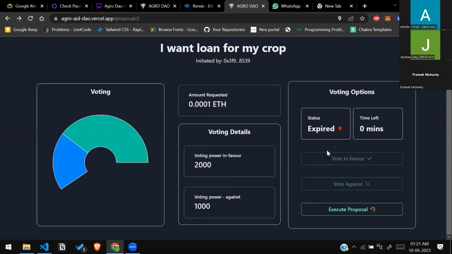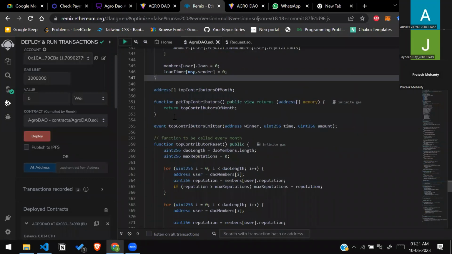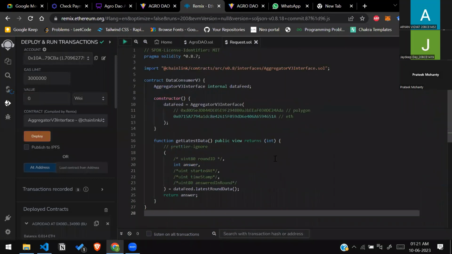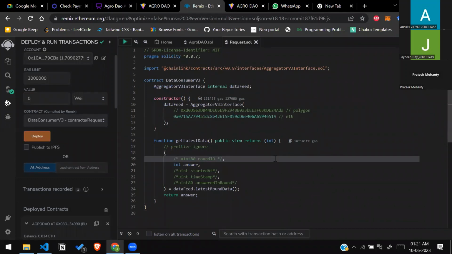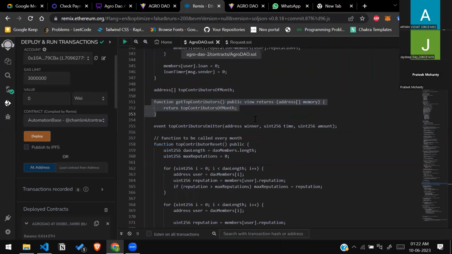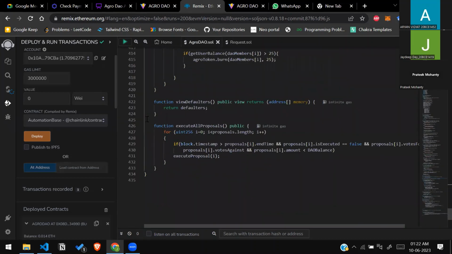Can you show the data feed function, please, in the Remix IDE? Yeah, so this is the data feed function, which is converting the ETH to USD. Then going on, can you show the execute all proposal, please? Yeah, again, this is the part where we have automated this using Chainlink, where the farmer has the option to execute the proposal himself once the voting is over, and obviously he has the required majority, or otherwise, after a specific time, we can call the execute proposal ourselves using the automation process.